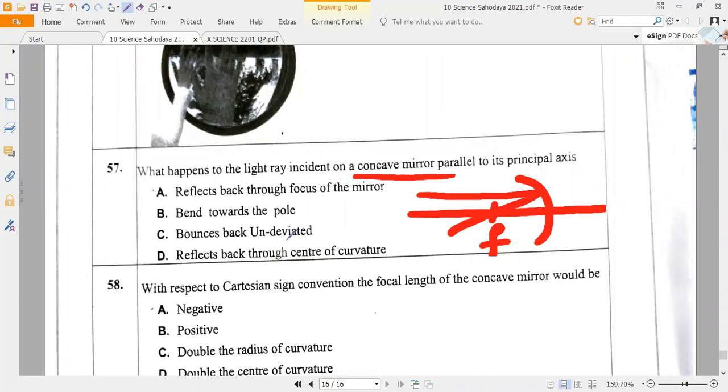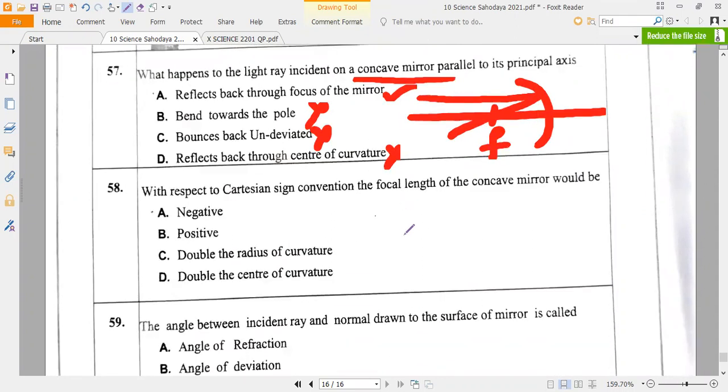Does it bend towards the pole, bounce back, or reflect back through the center of curvature? What is happening? It reflects back through the focus of the mirror. Correct or not? Right.